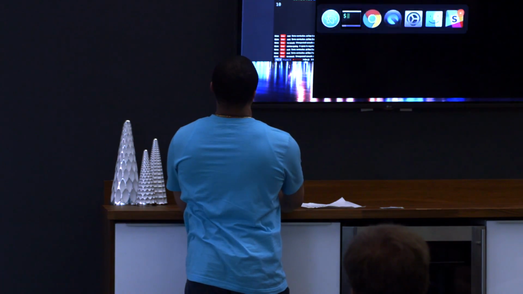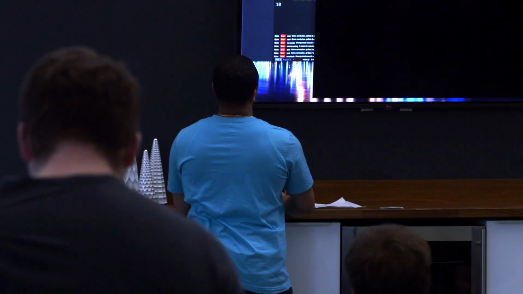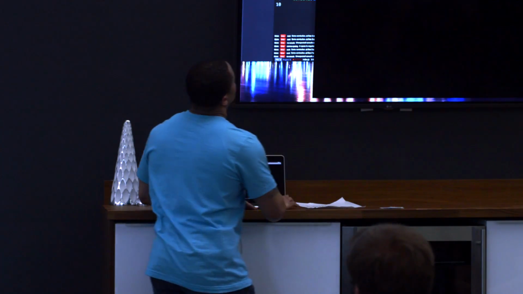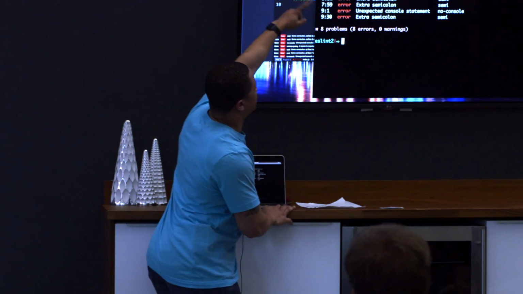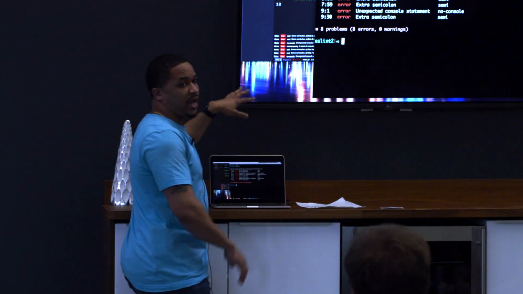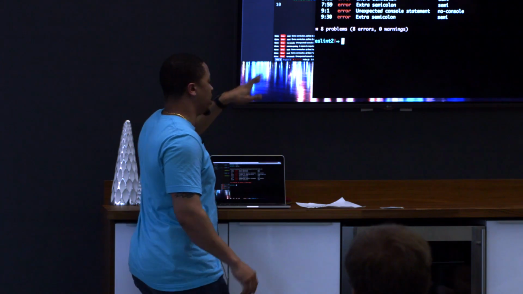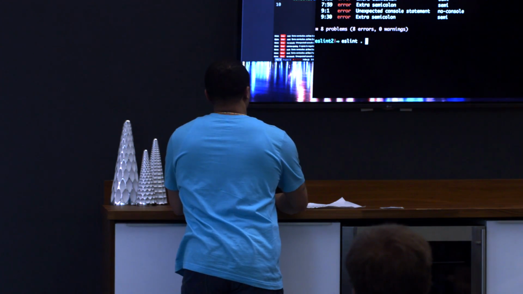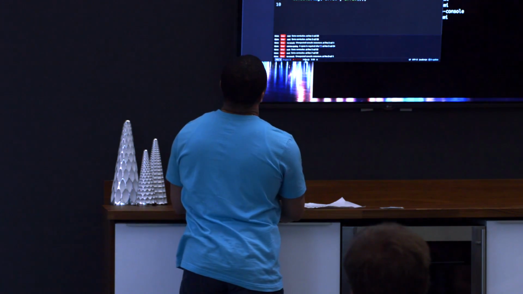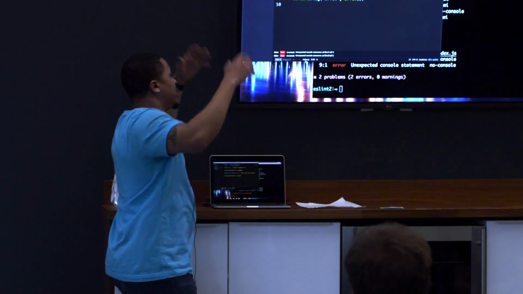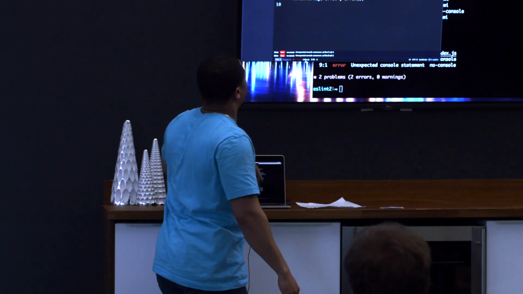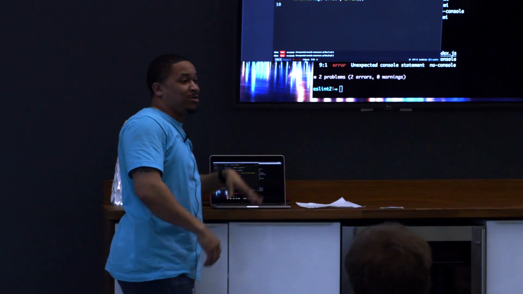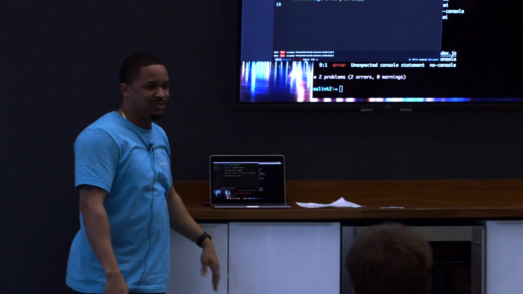If you actually go to the terminal and write ESLint, it'll tell you all the extra semicolons and stuff like that. You can put it in your package JSON and it'll do that. If I decide to do this, all of it's gone except the unexpected console stuff. So it's like, yeah, it's magic. That was my party trick.